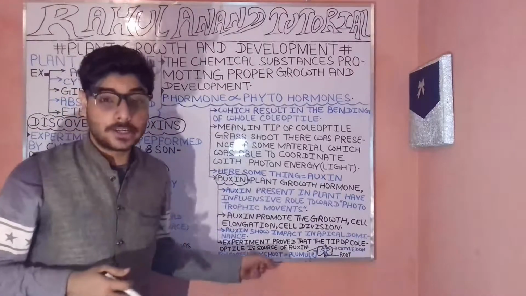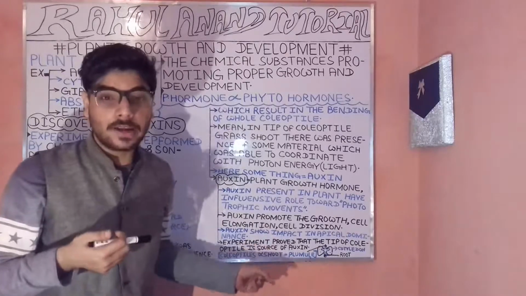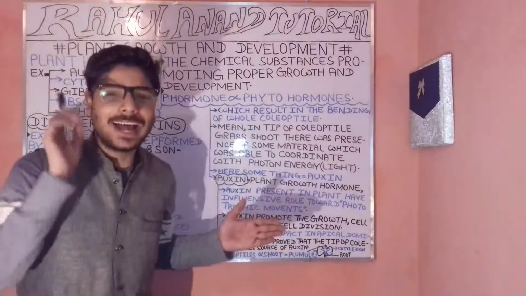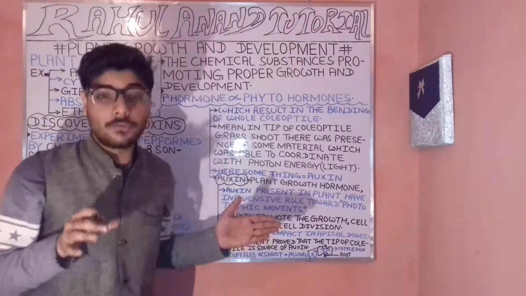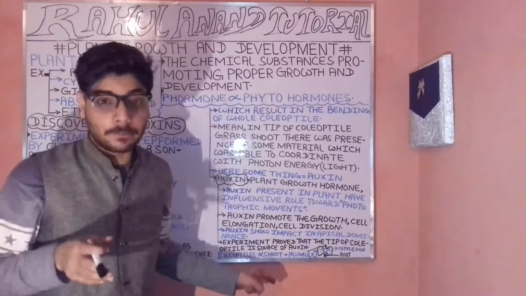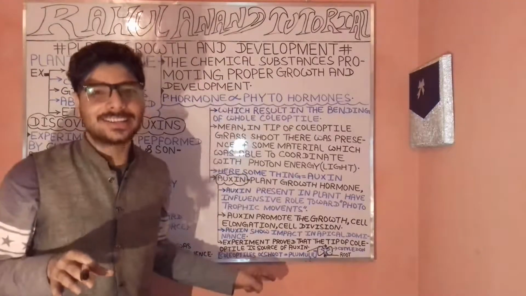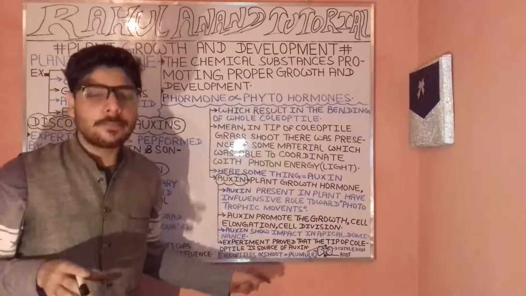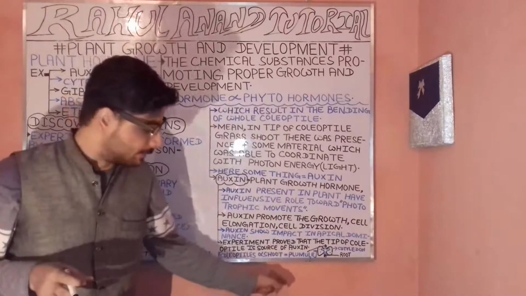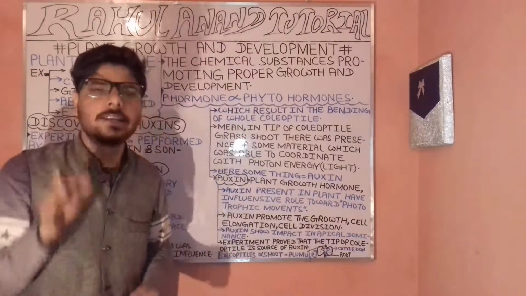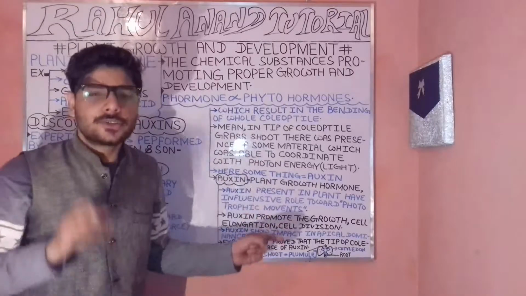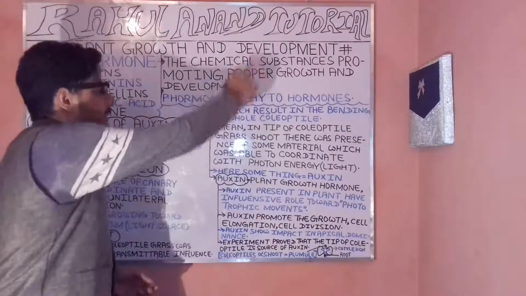So the shoot is positively phototropic, and the root region is negatively phototropic. The root has positive geotropism, growing toward the earth. Thus these are known as positive geotropic. You can find on the board the direction as well as the demonstration. I thought you have got the concept, so you could write these down.